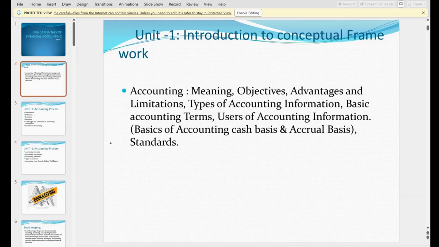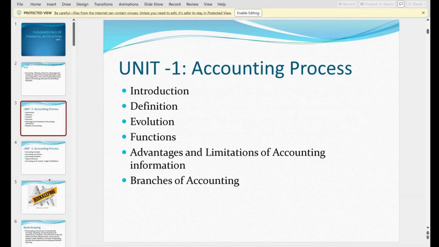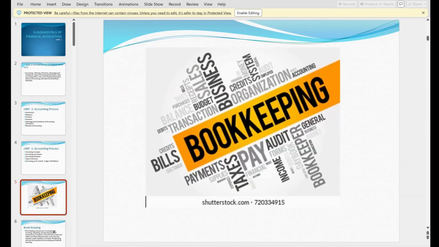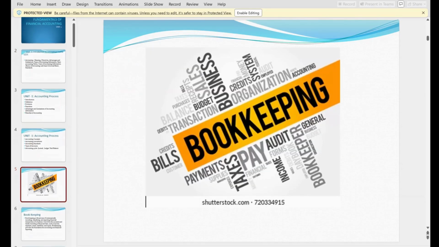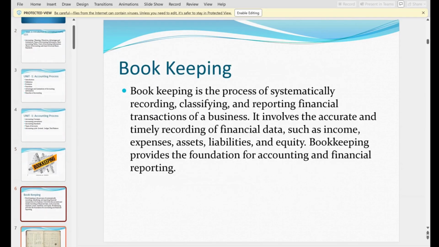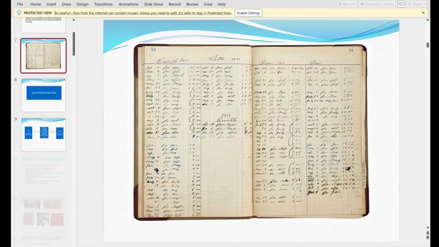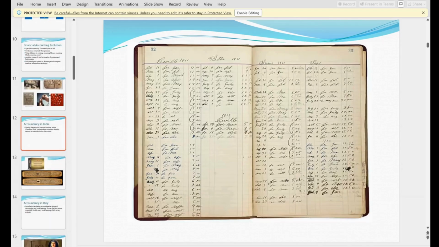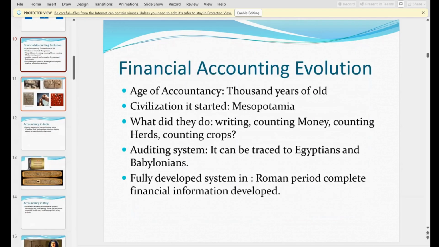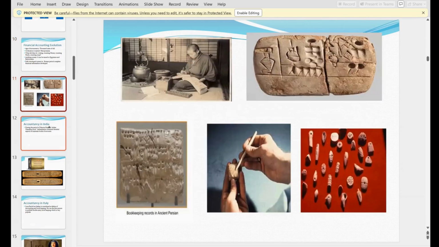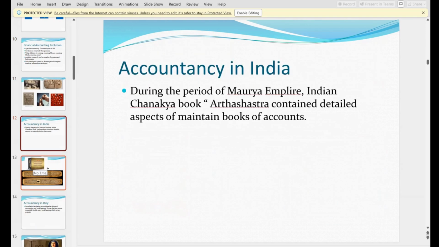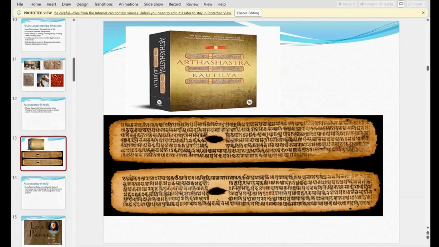Accounting meaning, objectives, advantages, and limitations. So today we'll see till limitations, and next one is accounting information and all. In the previous class, we covered bookkeeping, what a bookkeeping is, and how the bookkeeping format will be. Next was about history, evolution, how they used to count, and in India, when we started accountancy.